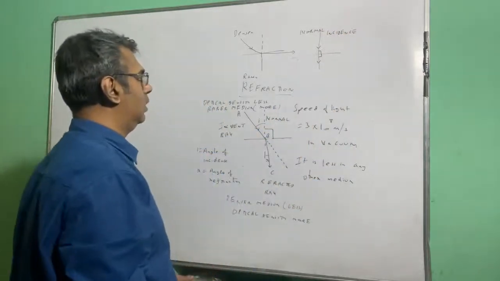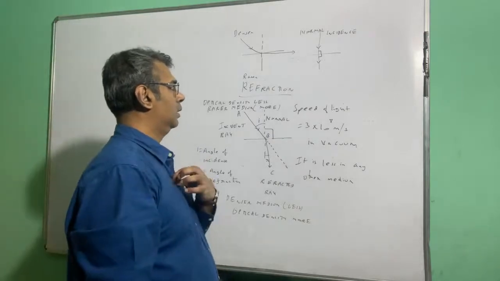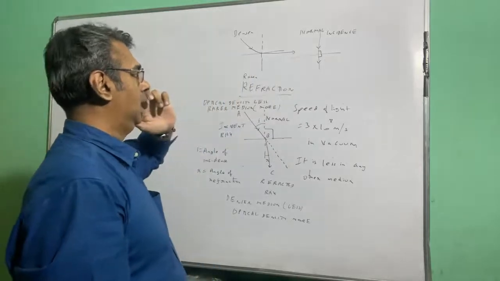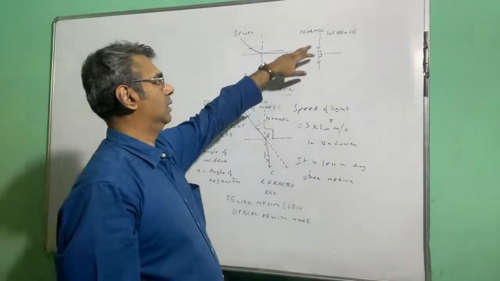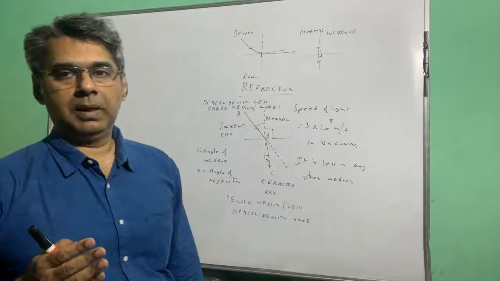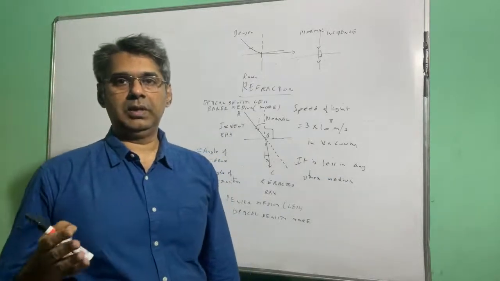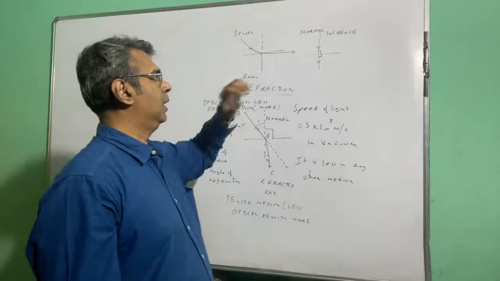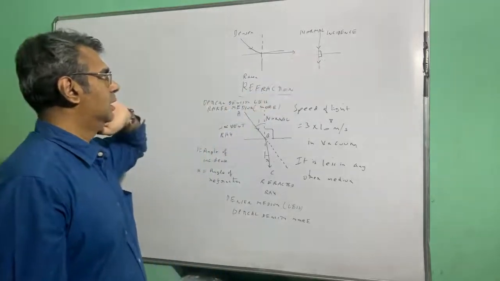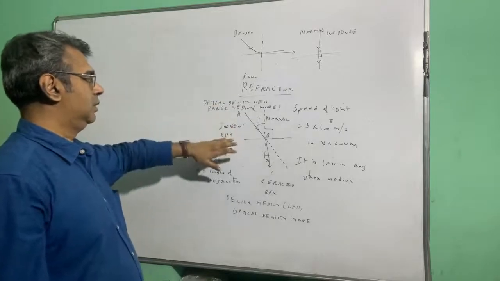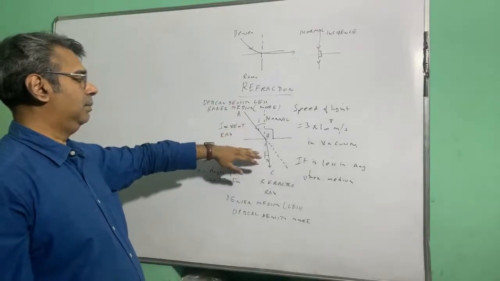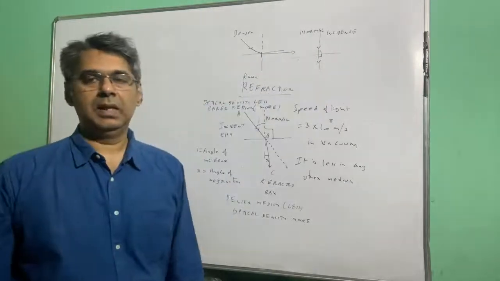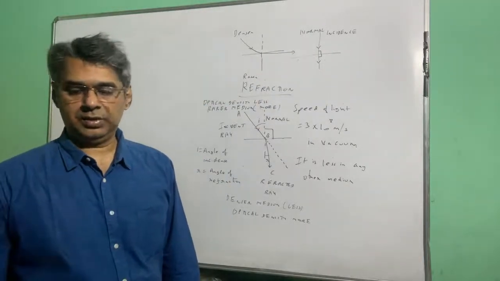Then you have something called normal incidence. Normal incidence means that the angle of incidence is 0 and the angle of refraction is also 0. So it will go to the boundary along the normal, and without any kind of refraction it will go through to the other side. So that is called normal incidence. So these are the three situations. Rarer to denser, this is the diagram, bend towards the normal. Denser to rarer, bend away from the normal. Normal incidence, there won't be any refraction, it will just go straight through.